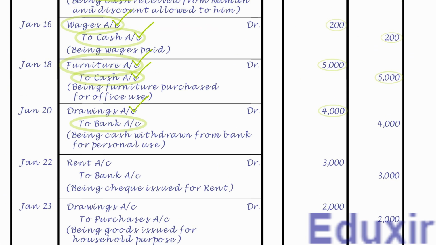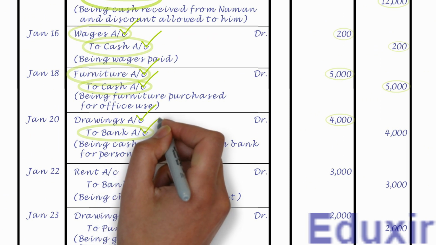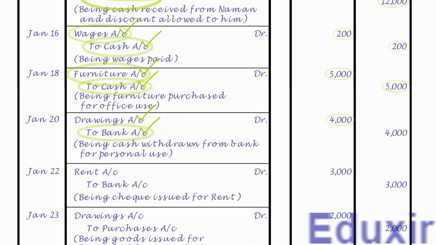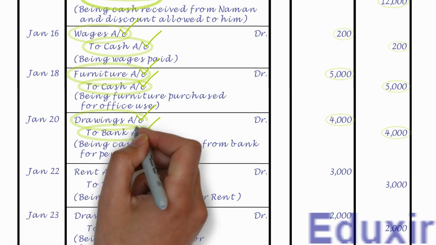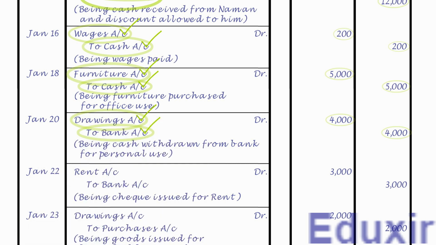As the name suggests, it needs to be posted on the credit side of bank account and the credit amount is 4000 rupees. Note that the details that need to be posted into the particulars column is drawings account. As we already have the bank account, let us now post this entry into that account.